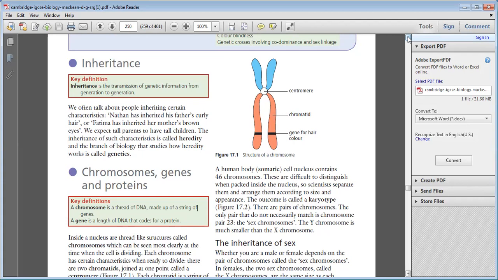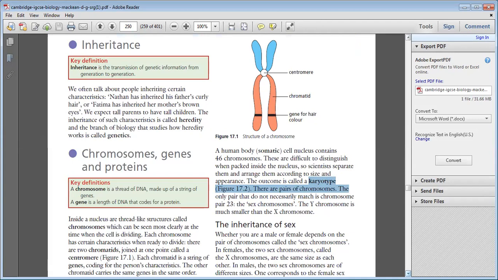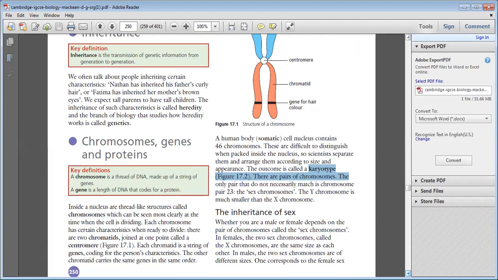The structure inside of the nucleus, this is called what? This is called karyotype, because karyo means nucleus and the type of the nucleus means how much quantity of chromosomes are there and how much quantity of the DNA molecules are there. This is called karyotype.